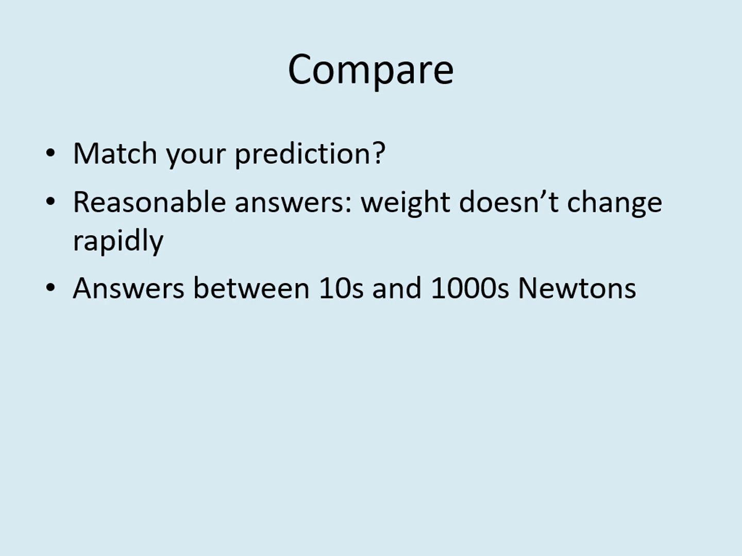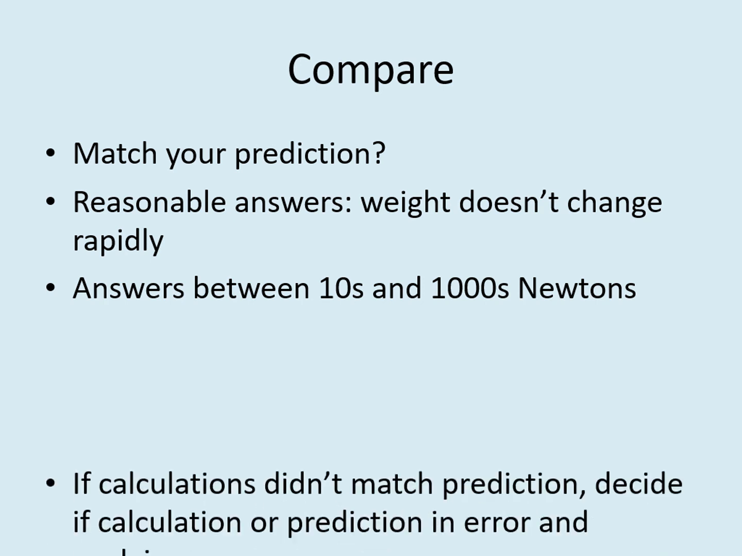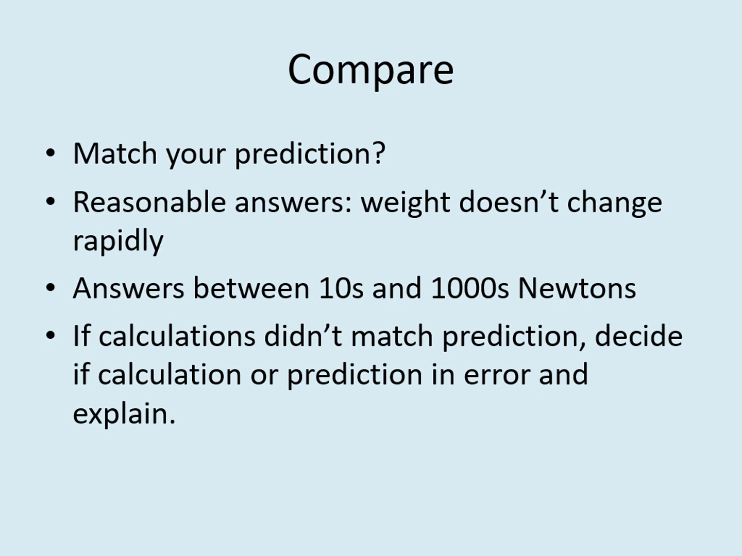So say whether or not your calculations match your predictions and seem reasonable. If you realize you had a problem with your prediction, explain what you should have said. While if there's a problem with the calculation, explain how you can tell. And of course, go back and try to correct the values. Remember to ask for help if you're not sure.